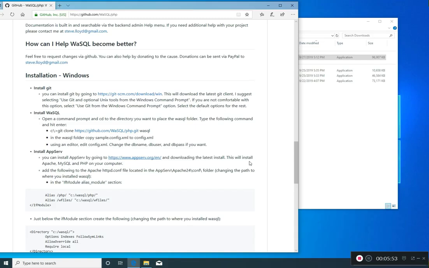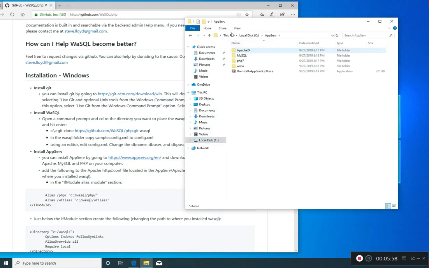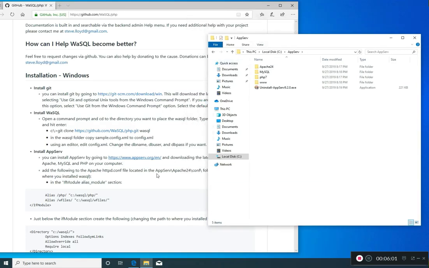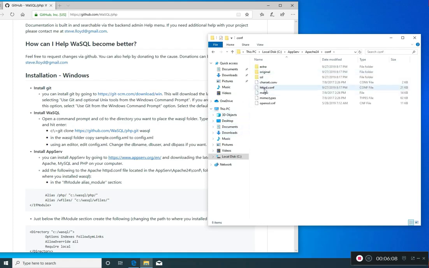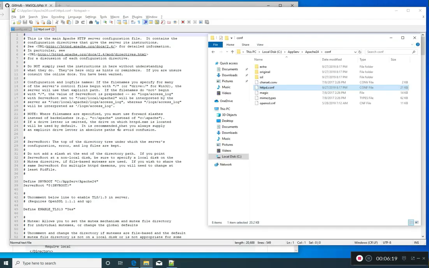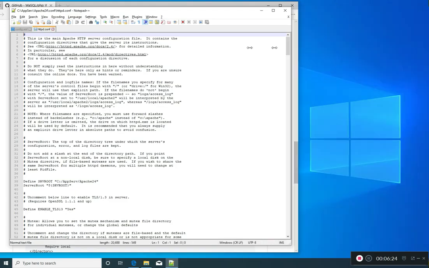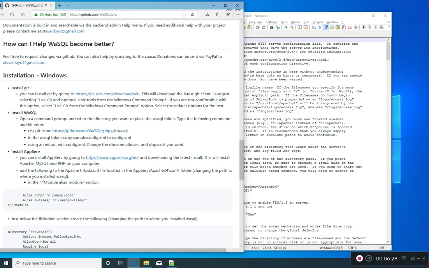So we're going to go into AppServe, and this is saying that it is in the AppServe, Apache 24 conf, and we've got the httpd. We will edit that. We have a few changes to make to this file. Alright, now I'm going to arrange this so you can see switching back and forth between the two files.